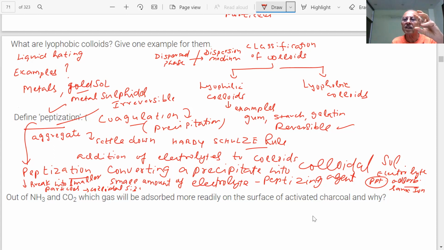Precipitate freshly prepared, you added some electrolyte, these particles absorb one of the two, positive or negative ions, on their surface. And when they absorb an ion of the same charge, what will happen? They will break into smaller particles. And the size of those particles will be the size of the colloidal particle. This is called peptization, student.